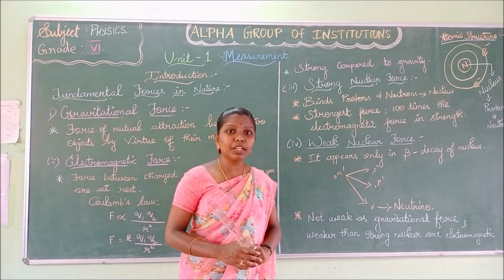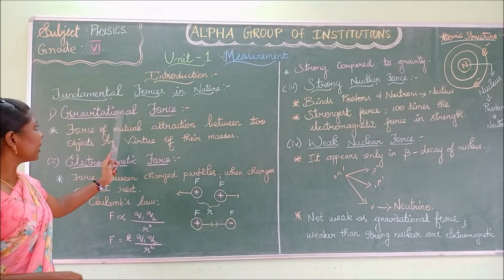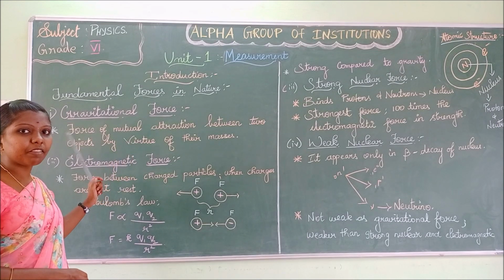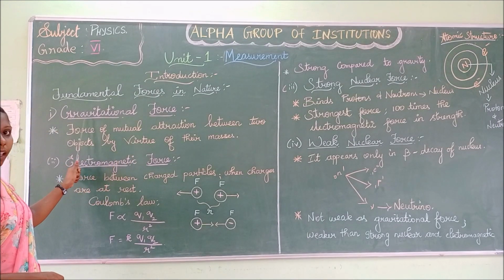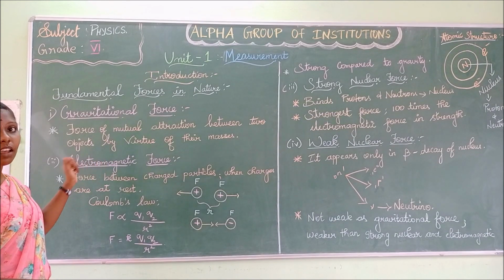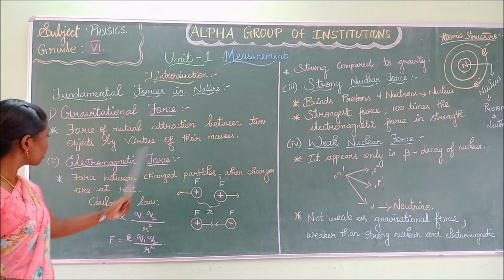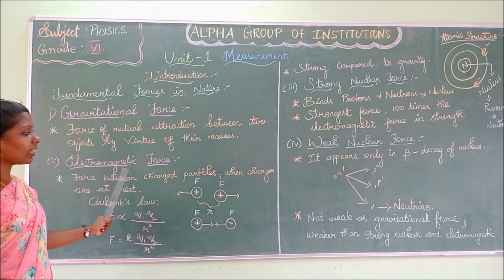What are all the 4 fundamental forces in nature? Gravitational force. Spell the word gravitation: G-R-A-V-I-T-A-T-I-O-N. Gravitational force, electromagnetic force.